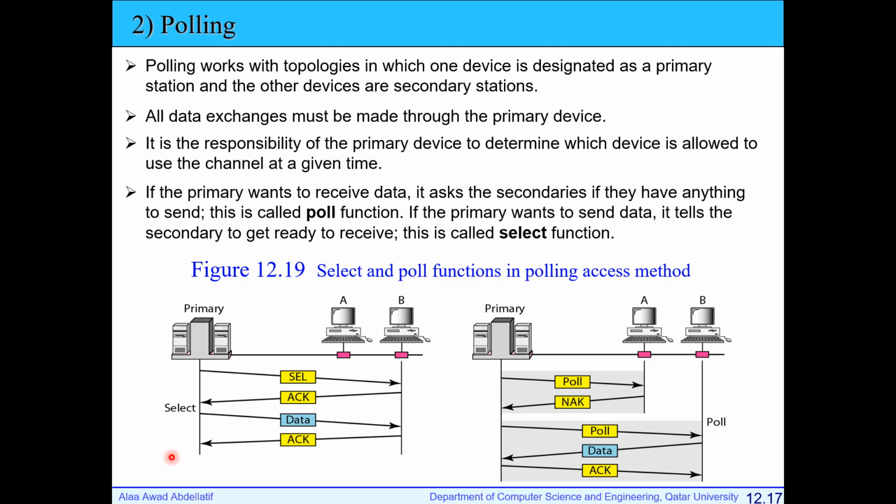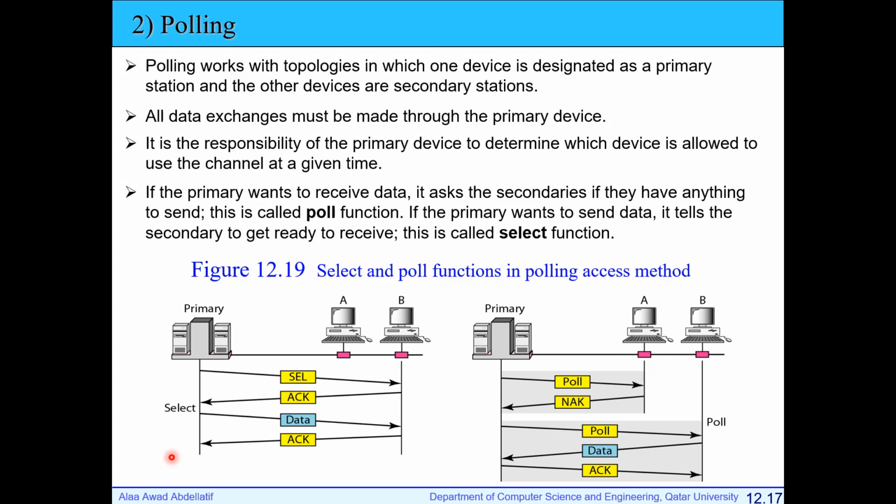The idea of the polling function is also simple, like reservation. We have a primary station and all other stations are secondary. If any station needs to send, the primary sends the poll function to this station. If you have data, you reply with the data; if you don't, you reply with a negative acknowledgement. This is the first step. In the second step, if the primary needs a station to receive data, it sends the select function: I select you to receive. If any secondary is ready to receive, it replies with an acknowledgement, and the primary sends the data to the secondary.